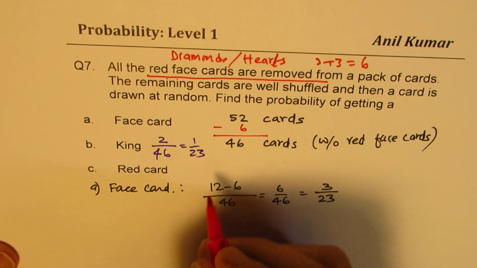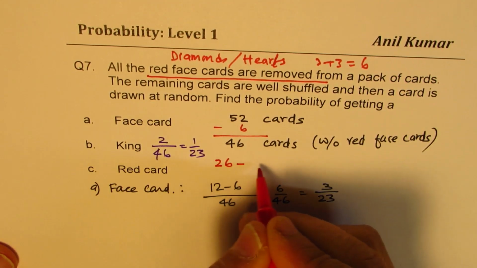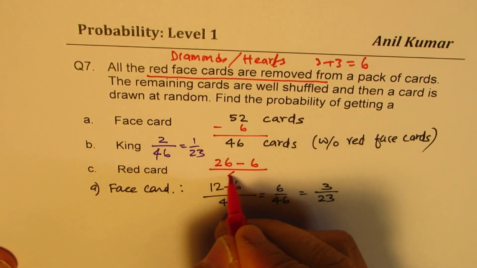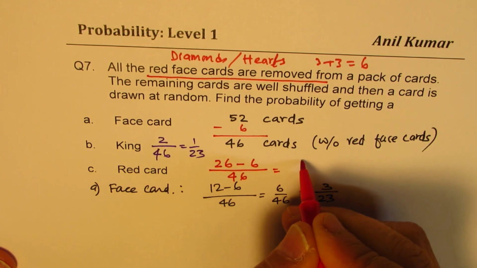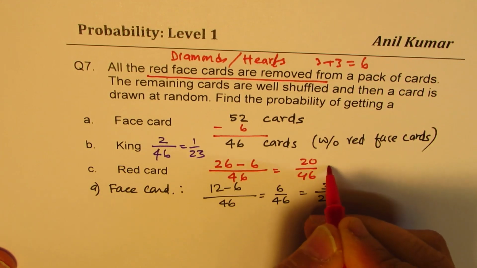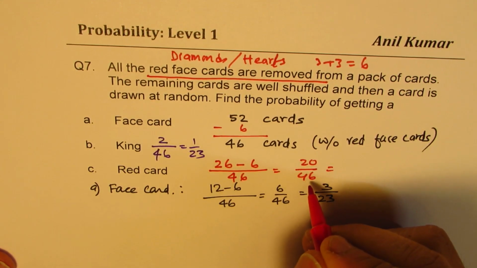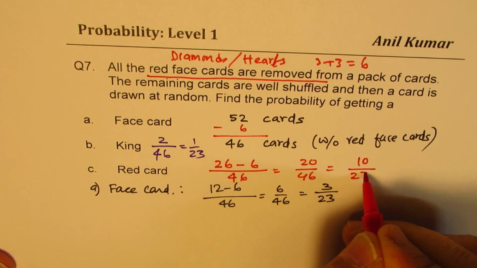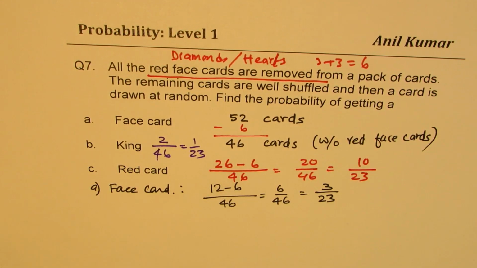Correct? So 26 were red cards. We removed 6 of them, and we are actually left with total of 46. So we have 20 over 46 as our answer. So it could be divided by 2 and written as 10 over 23. Perfect. So that is how you would answer this question.